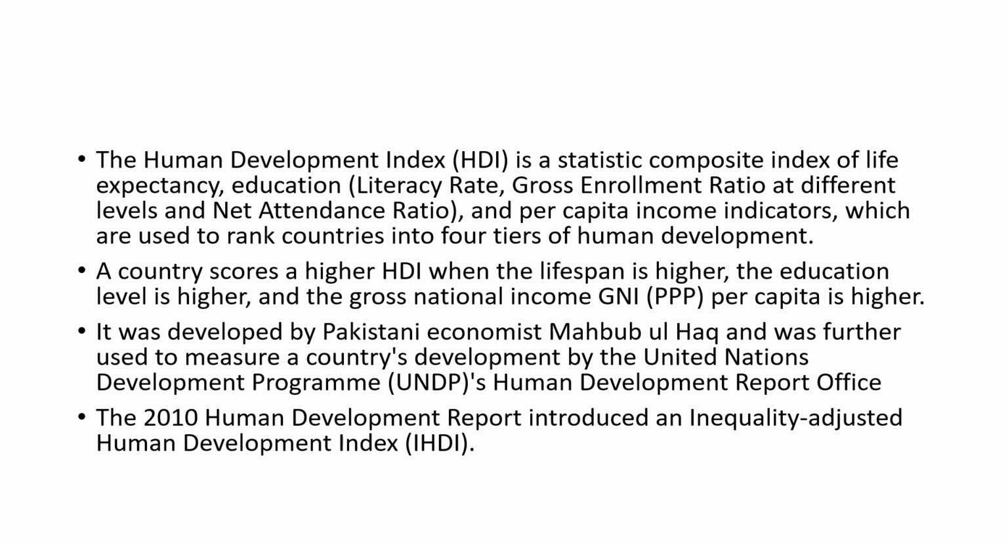Especially four tiers are used. Four tiers of human development are formed so that different countries in the world would be coming in any of these categories. Now a country scores higher HDI when the lifespan is higher, the education level is higher, and the gross national income, which is calculated as GNI PPP per capita, is higher.